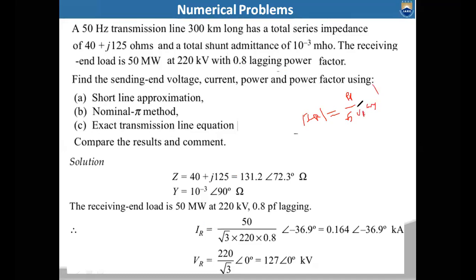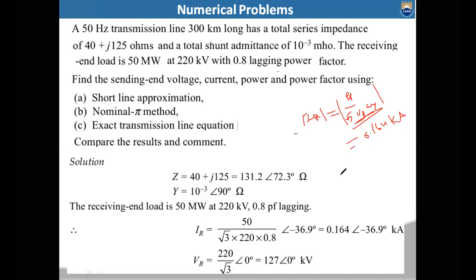If you do this, you will get 0.164 kiloamperes, or you can say 164 amperes. So when you have the magnitude, how can you represent the polar form of IR, with the magnitude and angle?